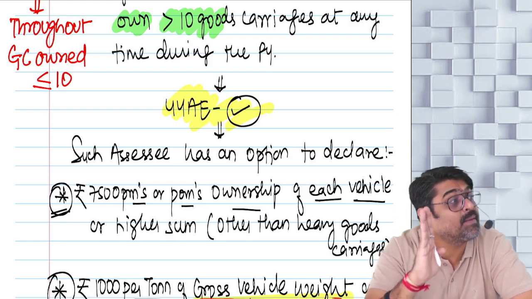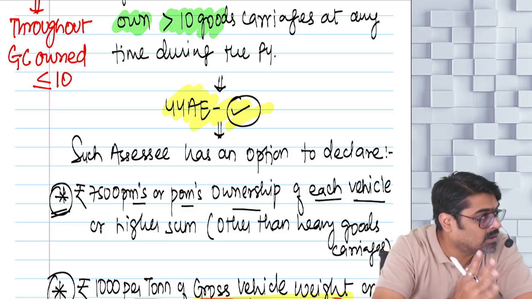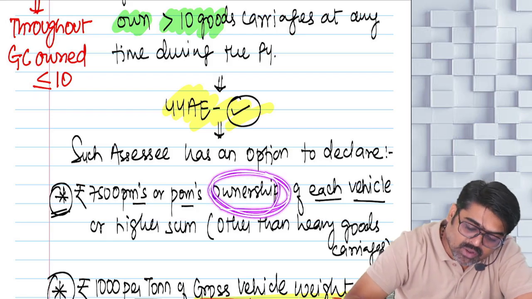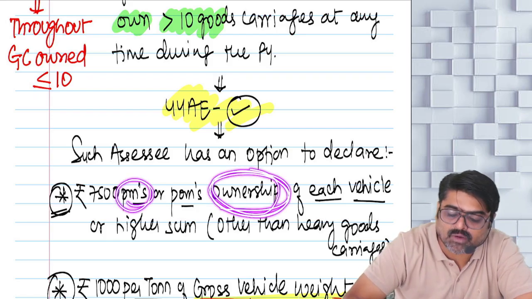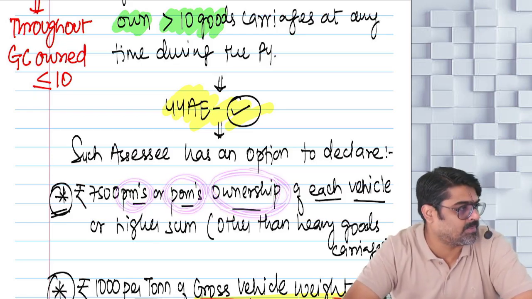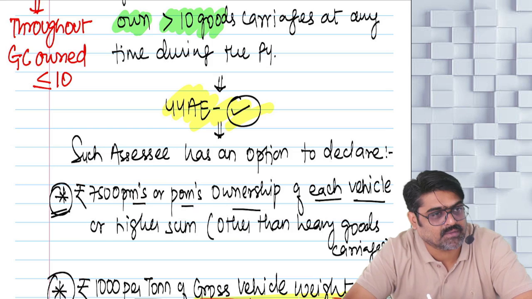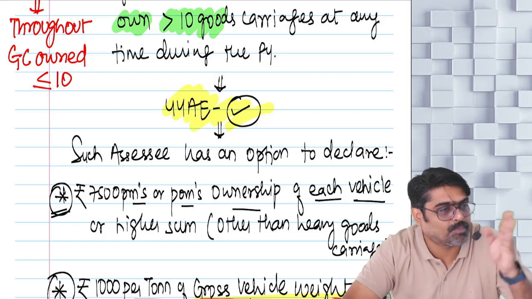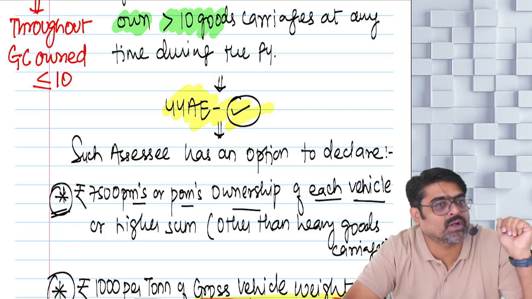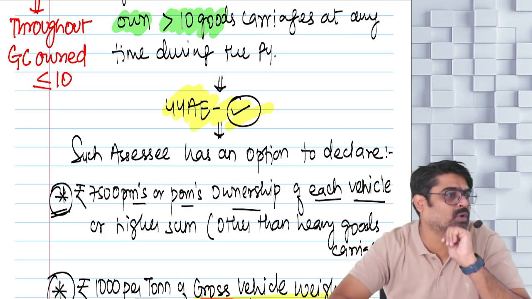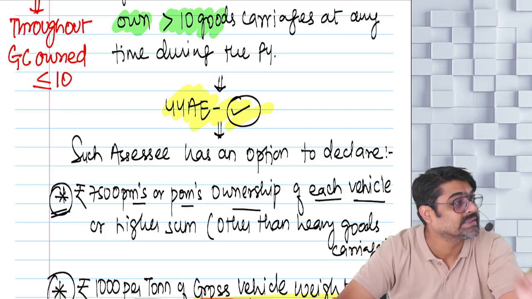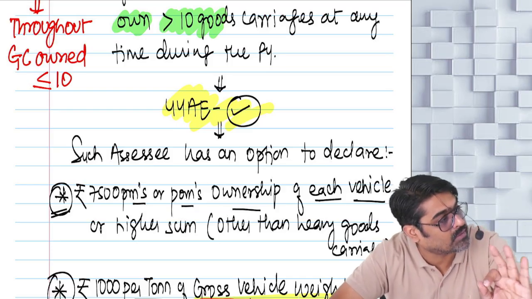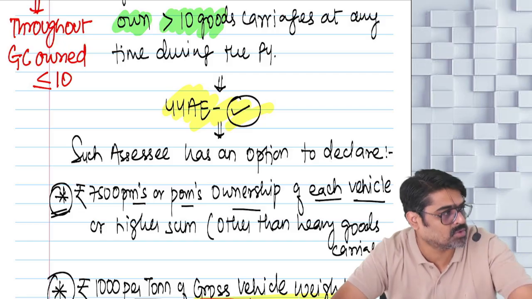So for every month of ownership of a vehicle during the previous year, or even for part of the month's ownership, you are going to show minimum how much per vehicle? 7,500. That means from that vehicle, minimum 7,500 you are earning. That you are supposed to show.